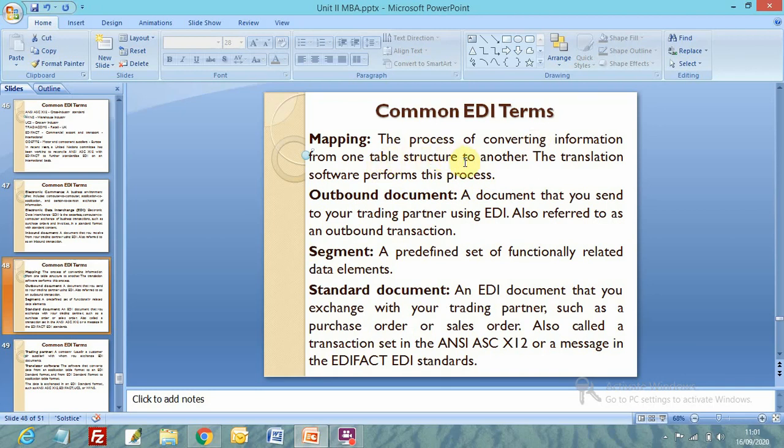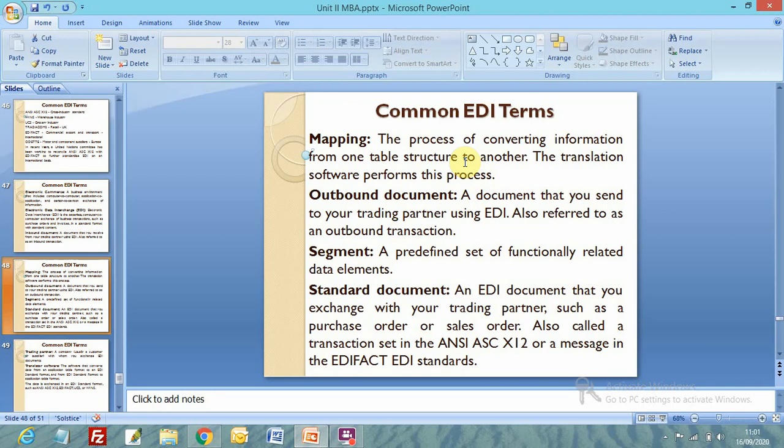It converts information from EDI format, standard formats, to a document format that a human can read easily. We discuss the example later in the slides. Mapping is the process of converting information from one table structure to another, maybe EDI standards to a Word document. Converting from EDI format to Word document format in the English language, right? We call it mapping, right?